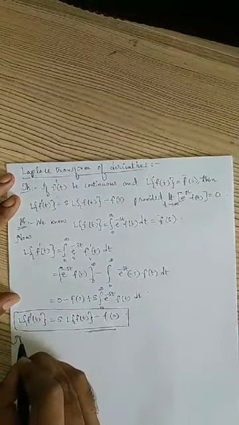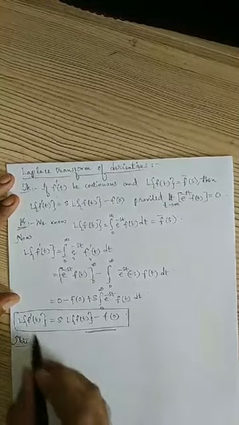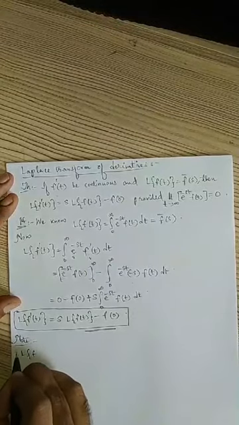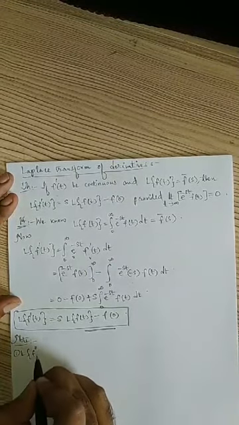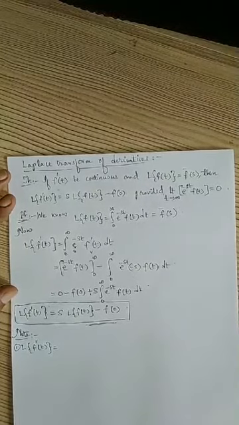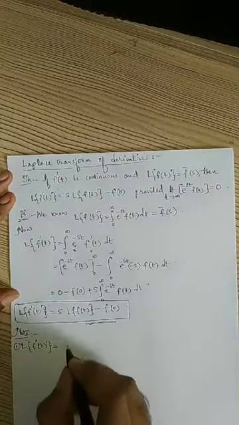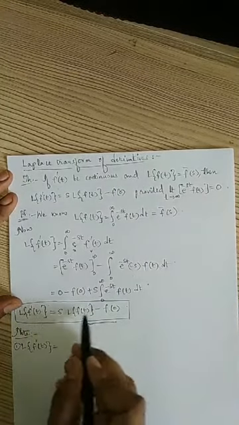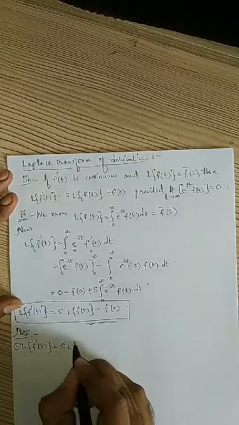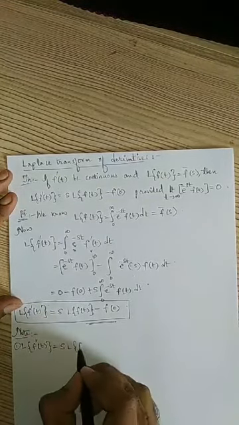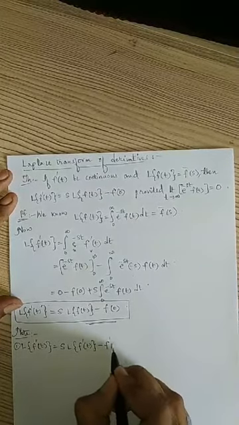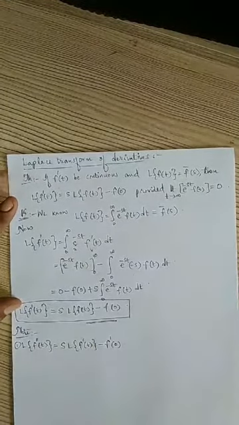Now I'll derive the formula of Laplace transform of f double dash of t. I'll consider this as 1. Let us see what will happen. I'm considering Laplace transform of f double dash of t. Then you apply this formula on Laplace transform of f double dash. What will happen? S into Laplace transform of f dash of t minus f dash of 0, right?